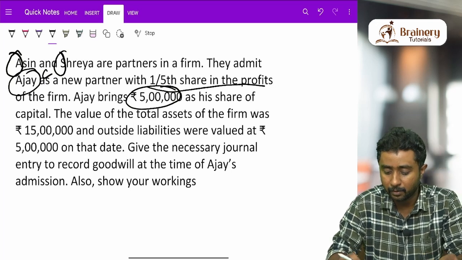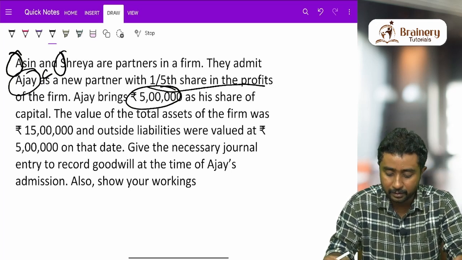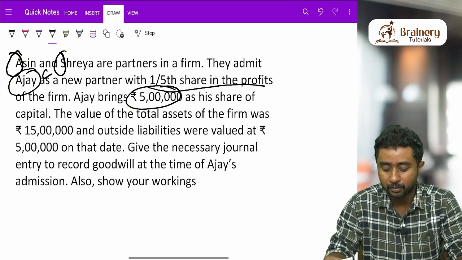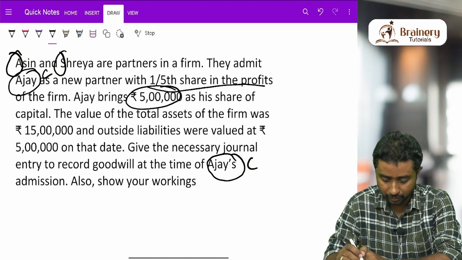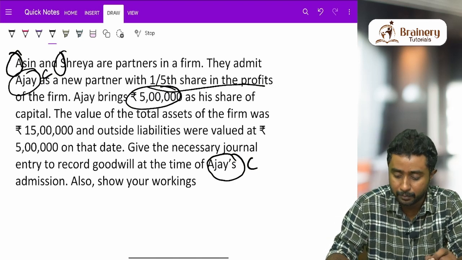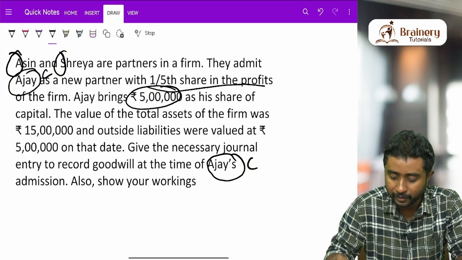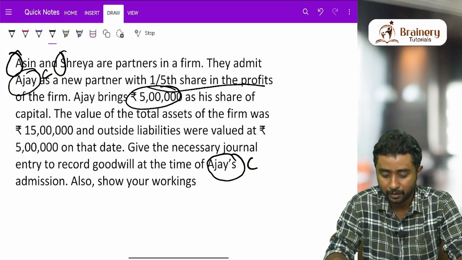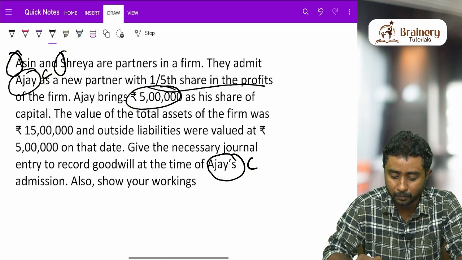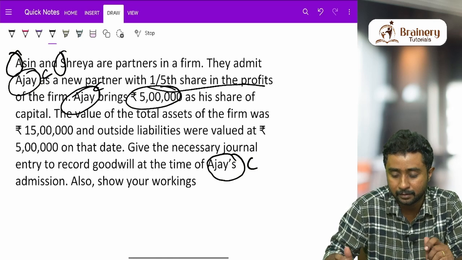There is no information as to goodwill of the firm given in the question. But the question is, give the necessary journal entry to record goodwill at the time of Ajay's admission. Ajay means C. So C's admission, goodwill entry you have to pass. Nowhere in the question do they say that C is bringing the goodwill. They only told that he has brought 5 lakh as his share of capital.